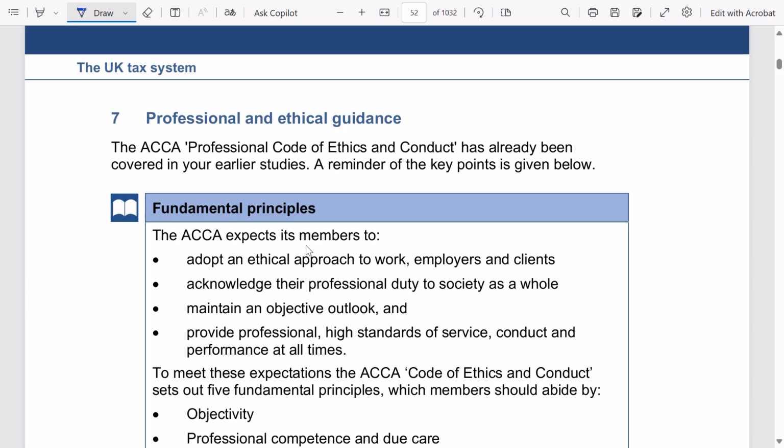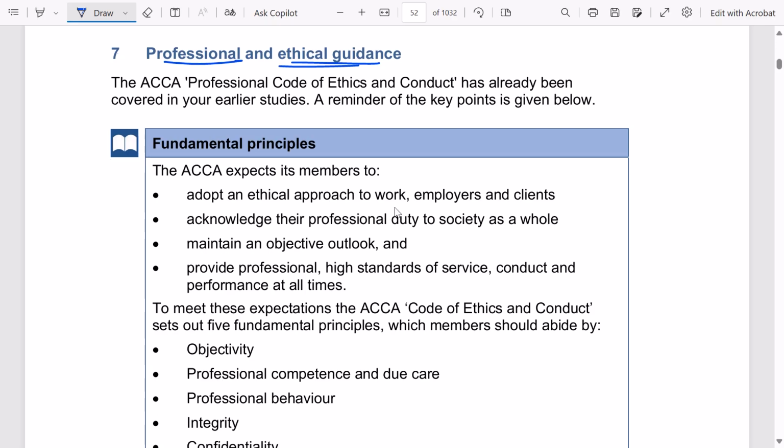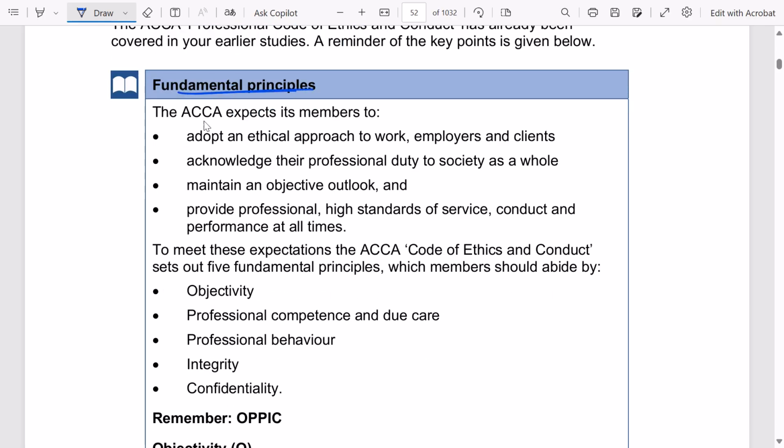Further, there are some professional and ethical guidance, right? As ACCA is a professional body, we need to adhere to the professional code of ethics and conduct. If you have done previous papers, then you must be aware of these fundamental principles.